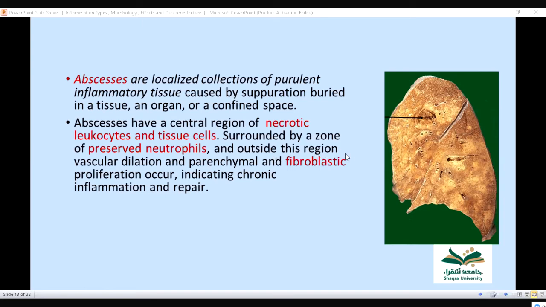And outside this abscess, this region, what happens? There is vascular dilation, and parenchymal and fibroblastic proliferation occurs. So inside there is abscess and outside there is chronic inflammation. If there is a center, this is the abscess. Outside, you will see repair going on. The fibroblasts will be seen, trying to repair this. So there is fibroblastic proliferation and chronic inflammation. In the center there will be acute inflammation, and surrounding it there will be chronic inflammation and repair.